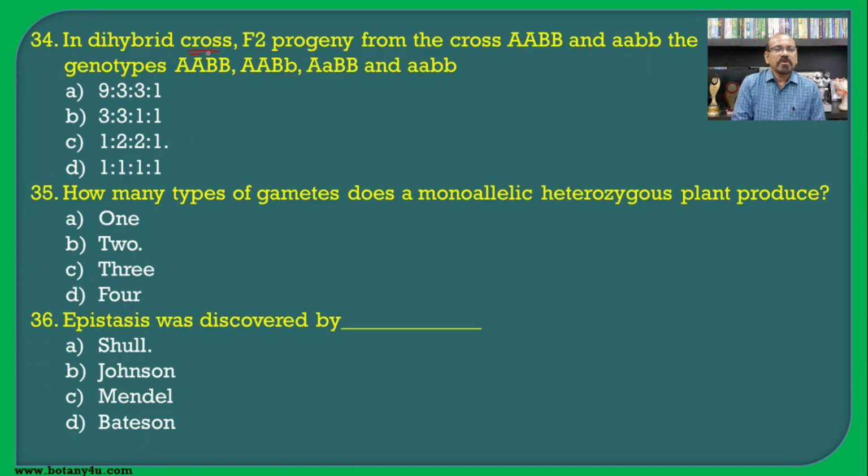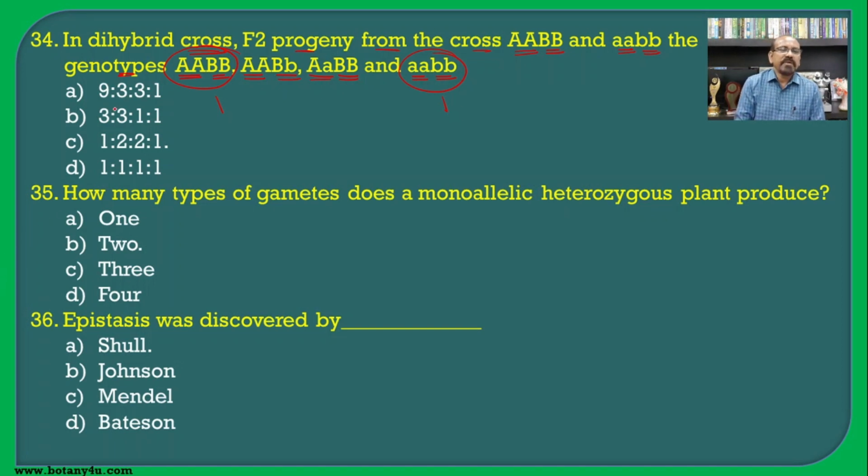In a dihybrid cross, the F2 progeny from the cross of capital A, capital B and small a, small b, the genotypes are capital A capital B, capital A capital B, small b, capital A capital B, and small a small b. When there are all capital or all small, there is only one organism out of 16.